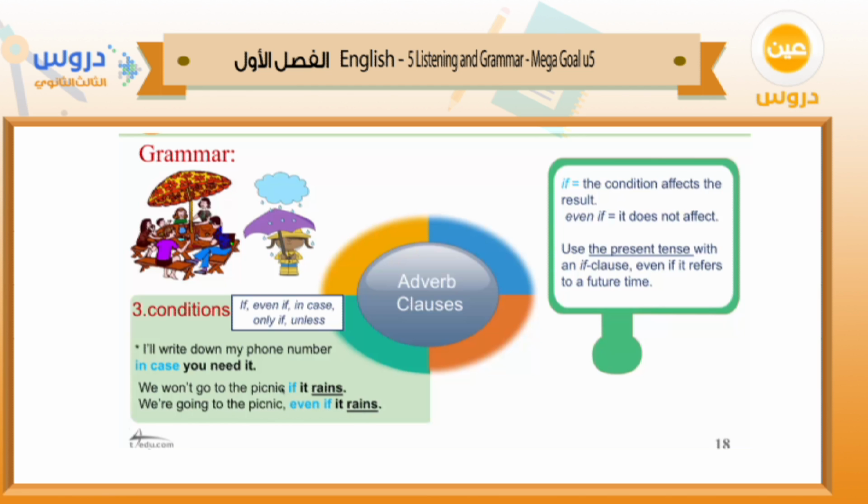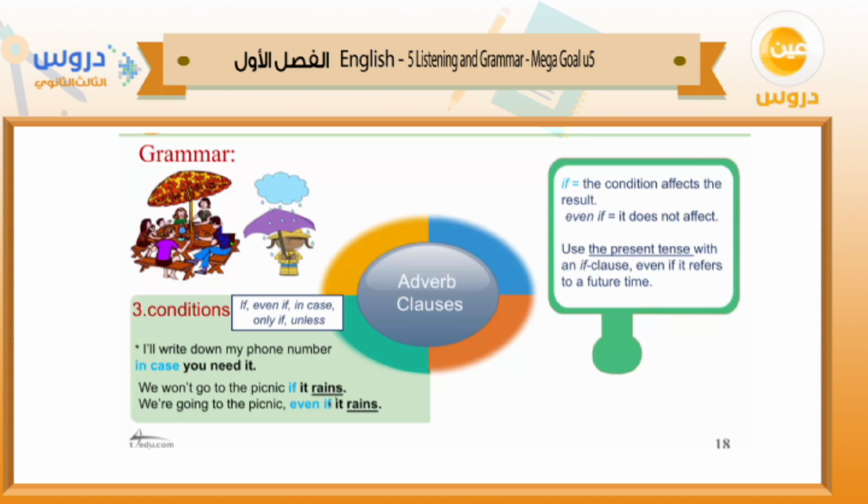Okay, these two sentences have adverb clauses to give information about condition. We use if in the first sentence and even if in the second sentence, but the meaning is different. If we use if, it means that the condition affects the result. The condition here is the raining. It rains. It means it affects the result. The result is that we will not go to the picnic if it rains.